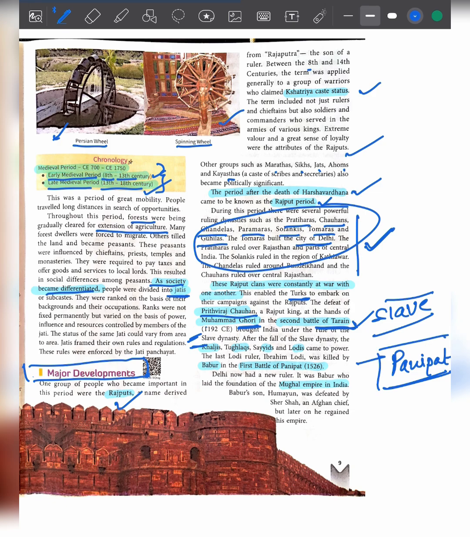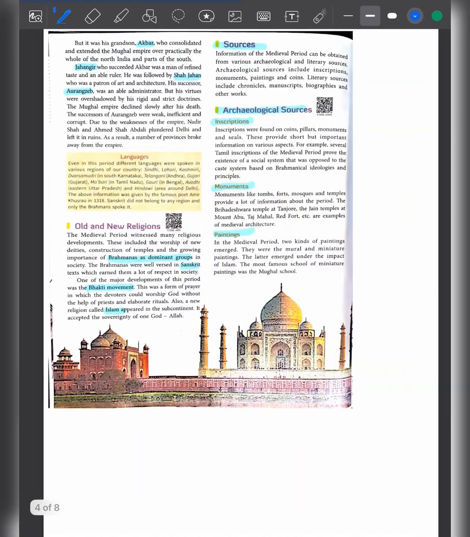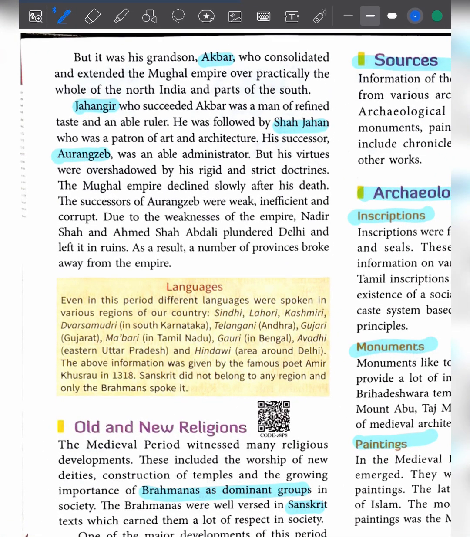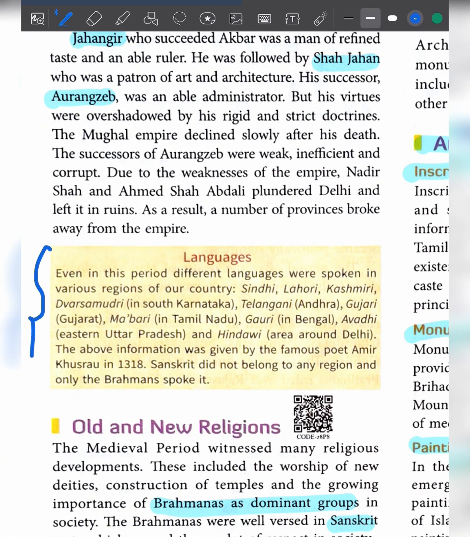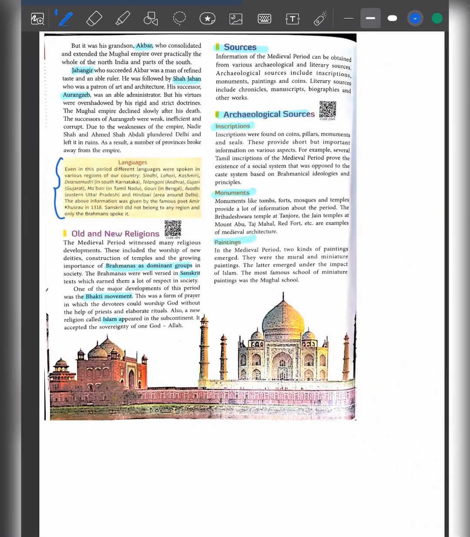Therefore Babar established the Mughal Empire in India. Babar's son Humayun was the next ruler, and after Humayun, Akbar came, and after Akbar, Jahangir, Shahjahan, and Aurangzeb came. There were also many different languages spoken during the medieval period.